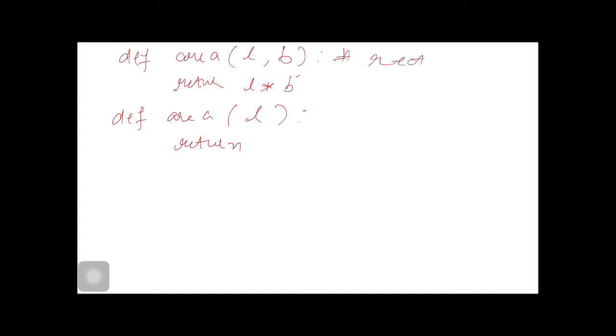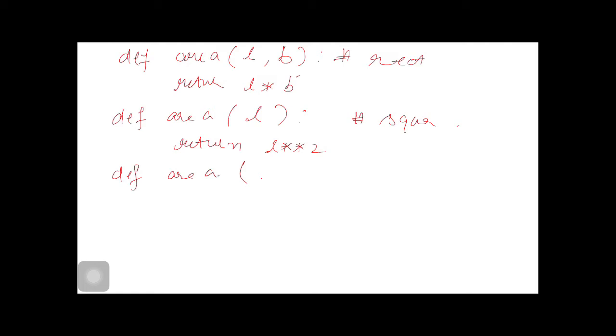this can be rectangle, this can be square, L square, this area can be for circle and square.